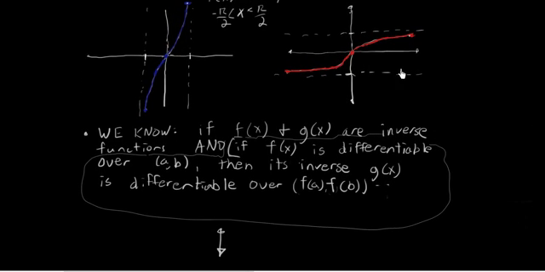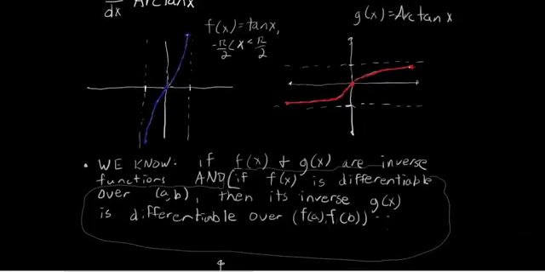To illustrate that, here we have g of x differentiable over the open interval negative infinity to positive infinity, but f of x is differentiable over the open interval whose bounds are g applied to each of those.